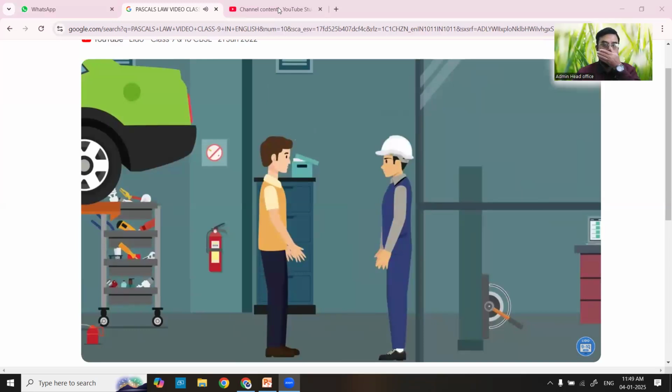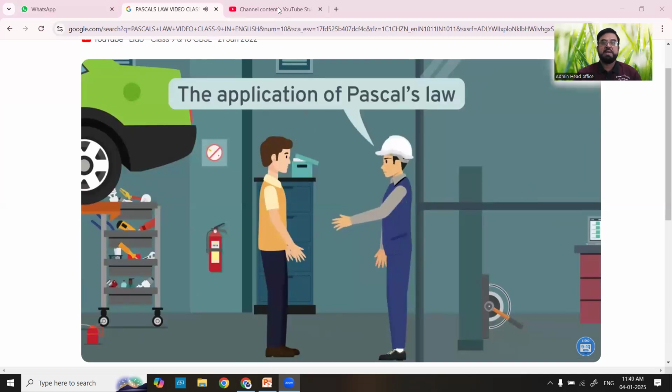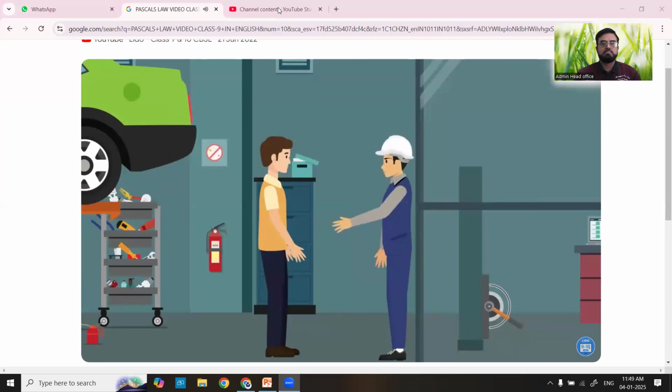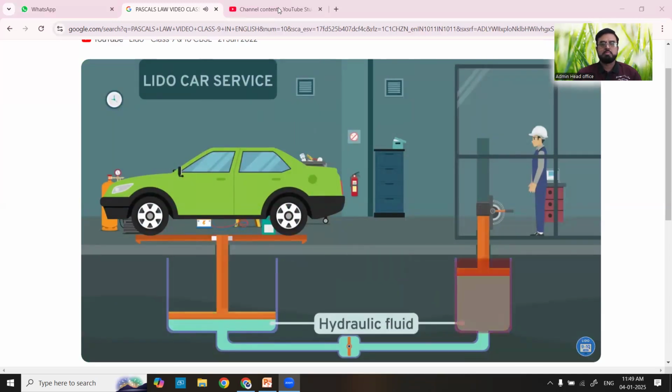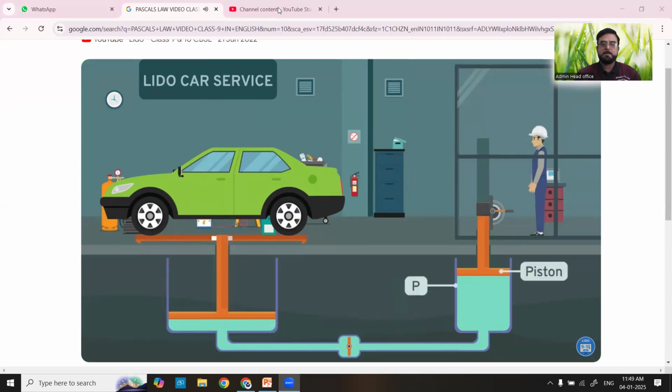The engineer said that this is the application of Pascal's law. Let's see what that means. Two cylinders are underground and both are filled with a hydraulic fluid. One of them is a narrow cylinder beneath the engineer's lever, and another one is a wider cylinder beneath the car. Observe that cylinder P has a piston attached to the lever and cylinder Q has a piston attached to the car platform. A pipe connects the two cylinders at the base.